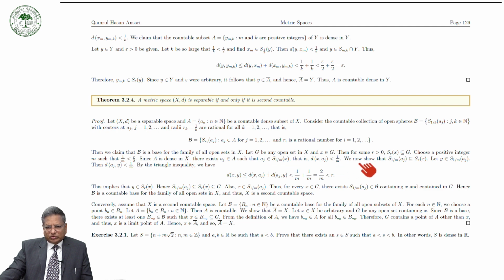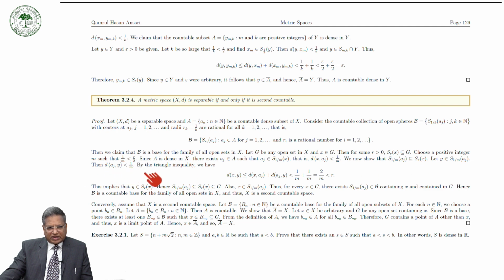And now we show that the open sphere with center at a_j and radius 1 over m is a subset of the open sphere with center at x and radius r. So for that, let us take an element y in this set and prove that it lies in the other one. That is to say, we have to prove that d(x, y) is less than r. Because y lies in the open sphere with center a_j and radius 1 over m, d(a_j, y) is less than 1 over m.